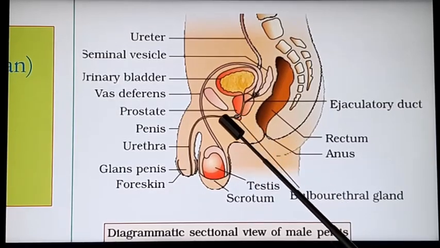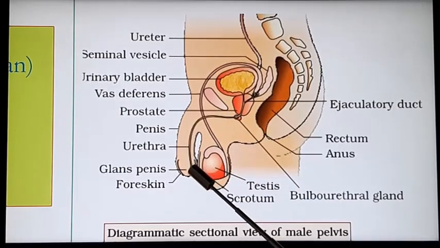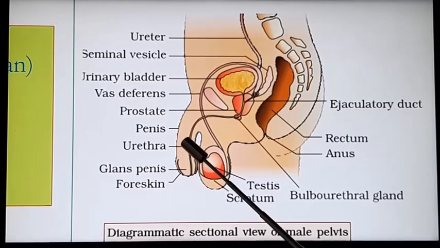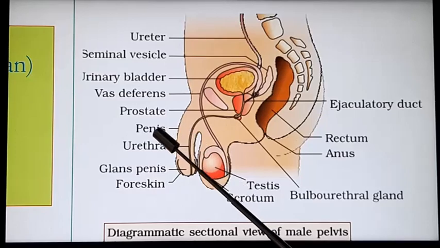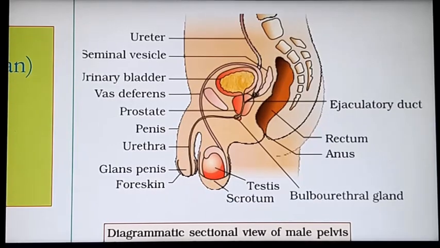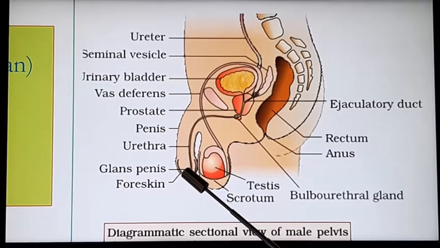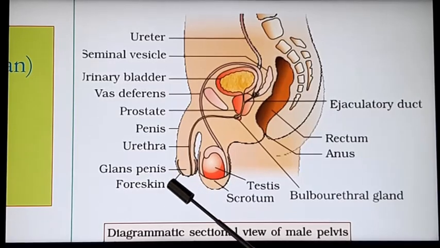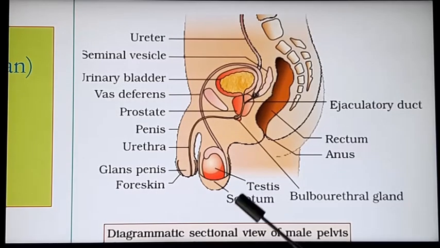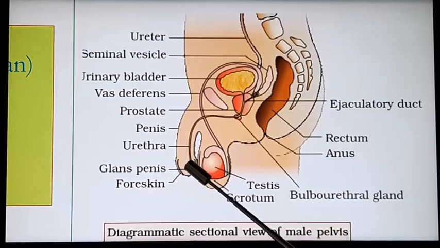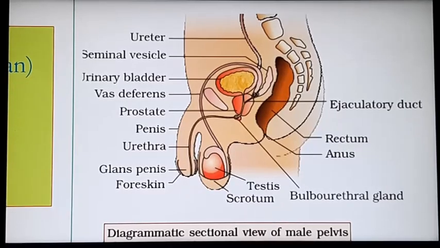Afterwards, the urethra is opening exteriorly through the penis, which is the external genitalia of male, and the tip of this penis is known as glans penis, which is protected by a fold of skin which is known as the foreskin or prepuce. Okay, these are the parts of human male reproductive system.